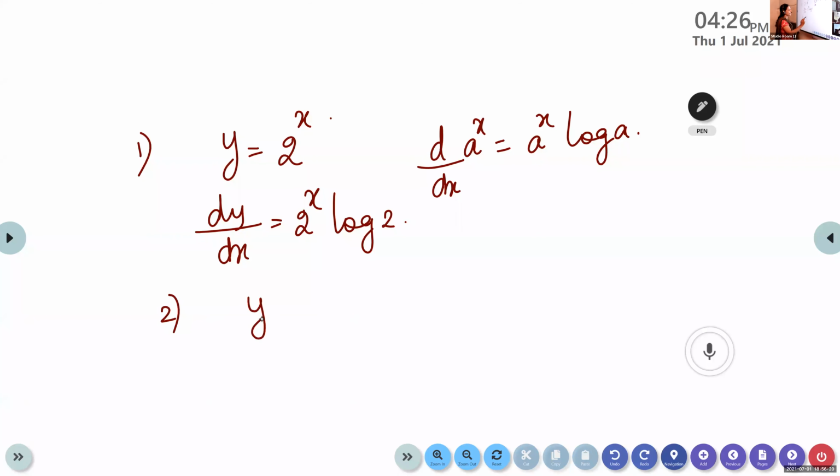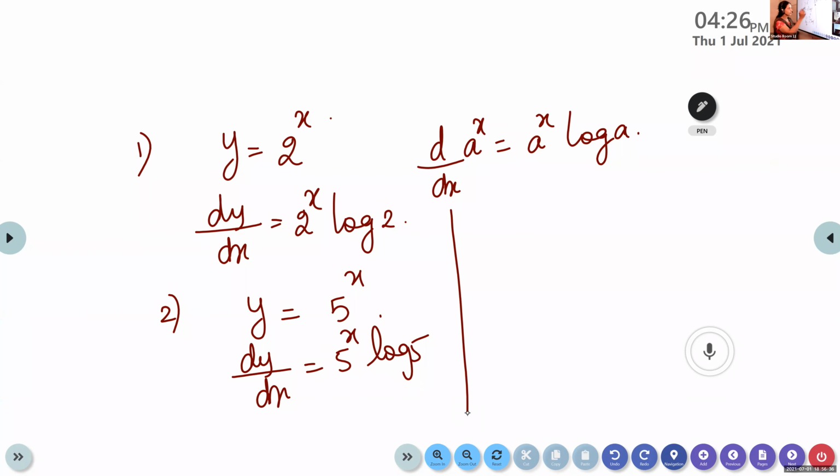Suppose y is 5 raised to x. Rijas, what is the answer? 5 raised to x into log 5. dy by dx will be 5 raised to x into log 5. Third one. Ashwin, what is the derivative of 3 raised to x?